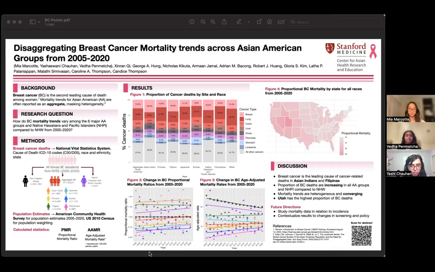Figure 1 looks at the proportion of cancer deaths by site and race. This means that within each racial group, we looked at all cancer deaths and reported how many were due to breast cancer, shown by the light pink bar at the top.